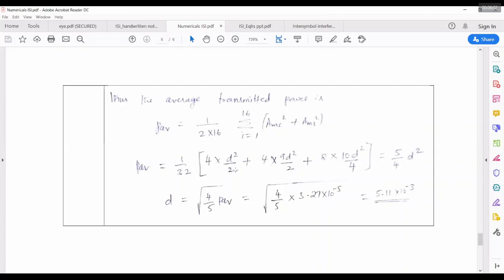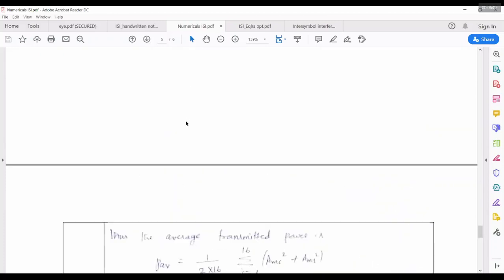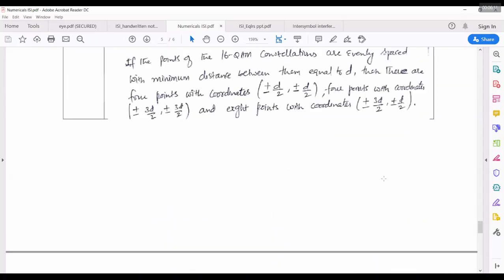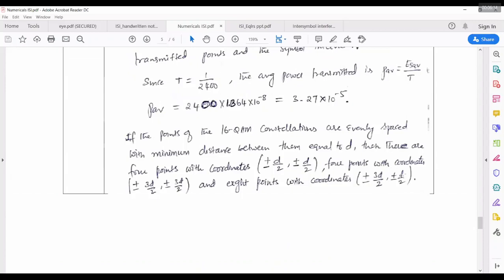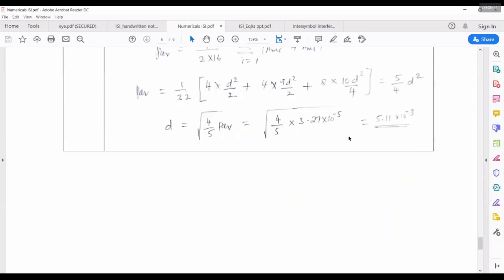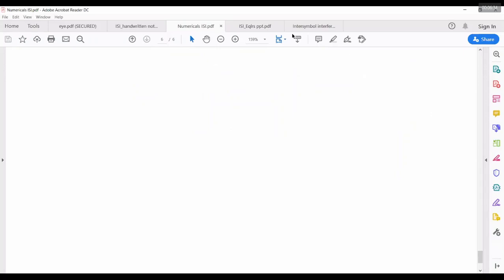The 4 points are at a distance of d by 2, square. 4 points are at a distance of 3d by 2, so it will be 9d square by 2. And 8 points are at a distance of 3d by 2 in this direction, so the Euclidean distance between these 2 points is 10. So 10d square by 4, 10d by 2, 10d square by 4. It will be 4 by 4 d square. So d will be square root of this into this. If we do this, we'll get 5.11 into the power minus. That is the minimum distance between any 2 points in a 16 QAM constellation.